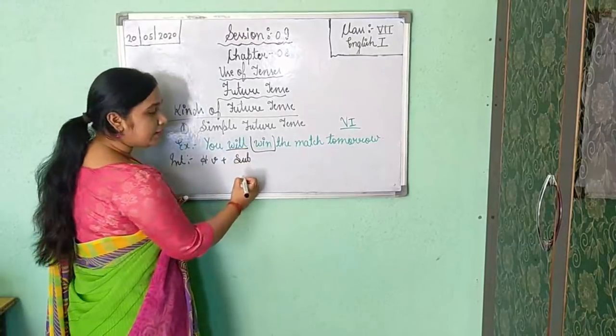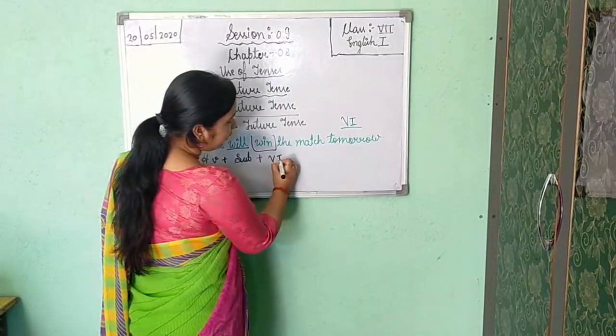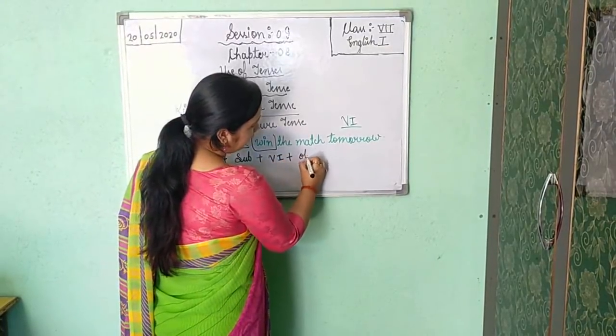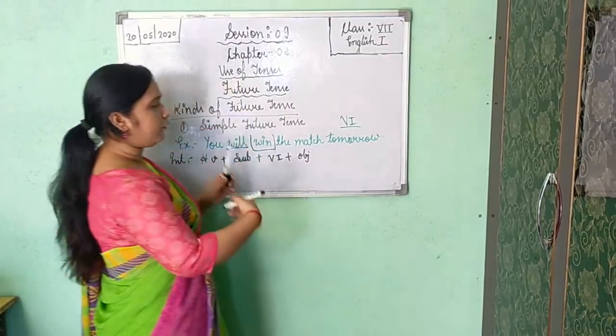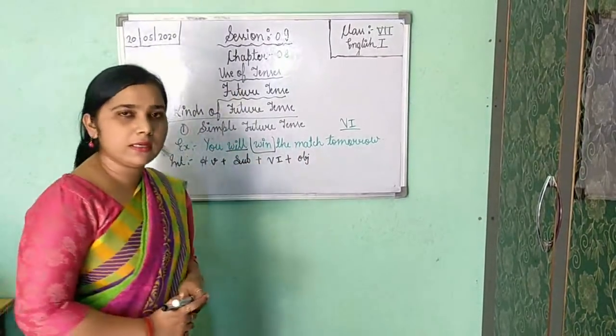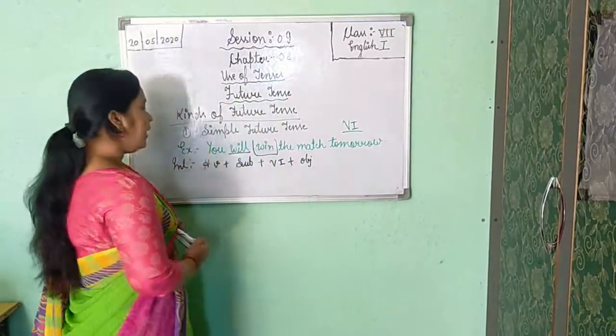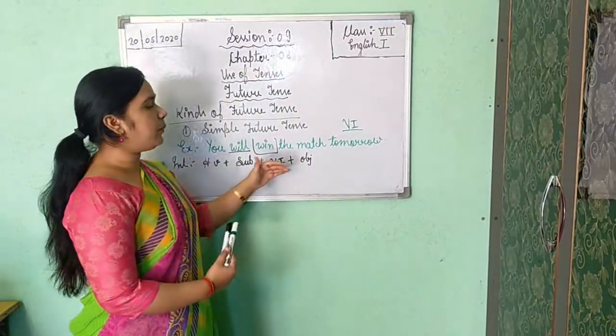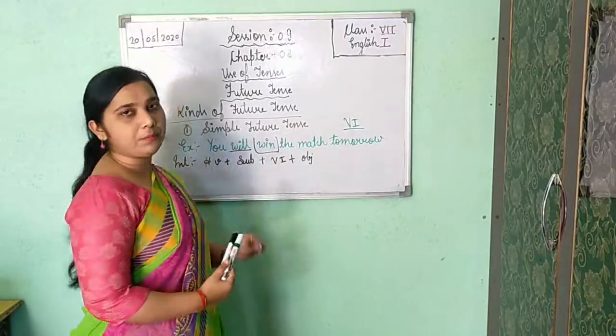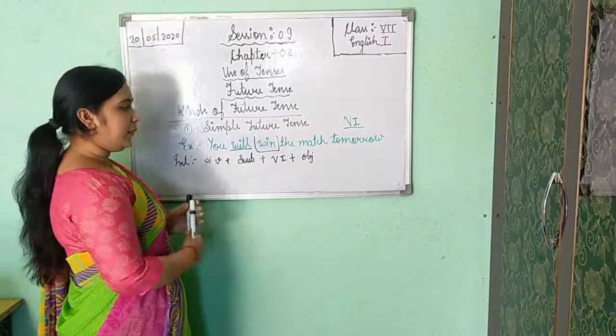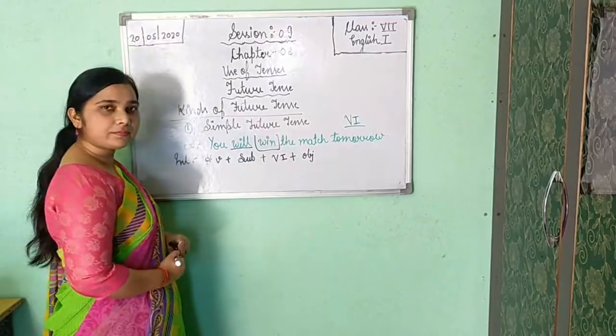Then the subject, then verb first form will come, then the object or other part, whatever you are getting, whether it is complement or object itself. Now helping verb plus subject plus verb first form plus the rest of the part. So likewise, please try to do it by yourself.